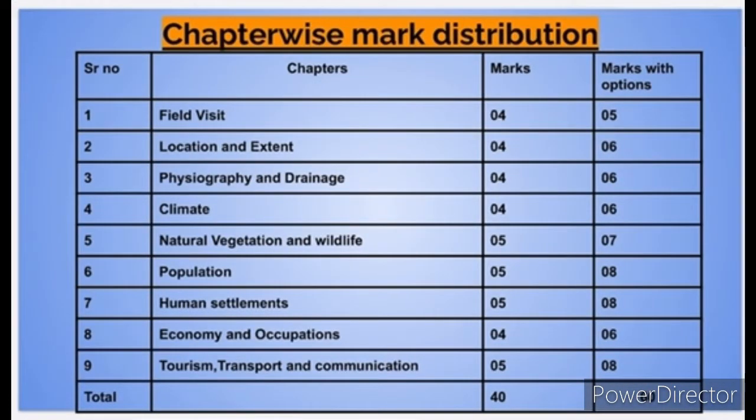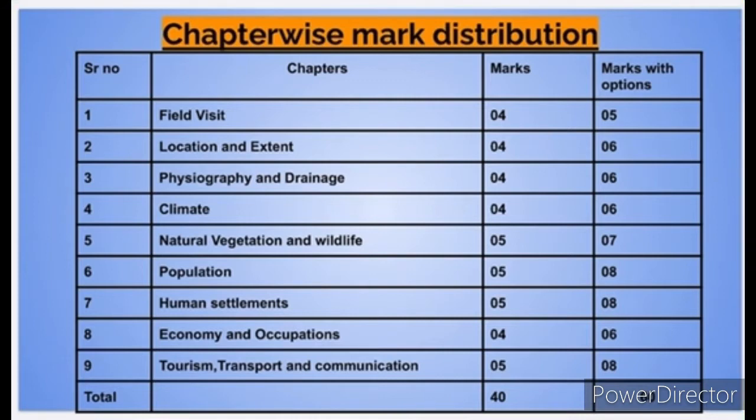Now the chapter wise mark distribution. The chapters are given, then the marks: compulsory marks and marks with the options are given. So go through it in detail. First chapter, field visit, carries 4 marks compulsory and with option, this is the topic for 5 marks.